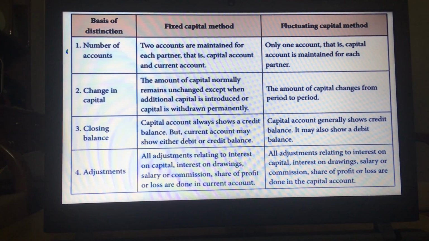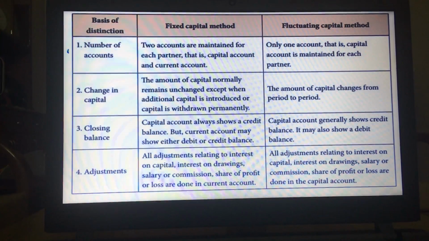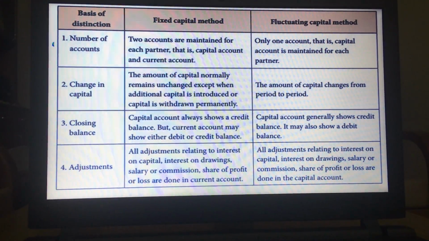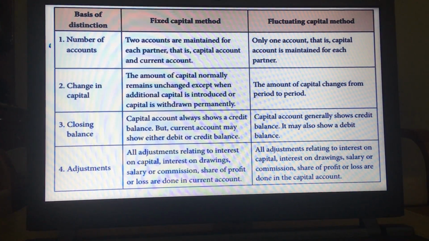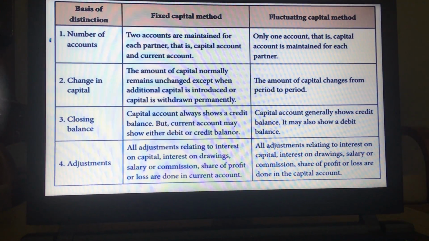When we talk of change in capital, the amount of capital normally remains unchanged, except when additional capital is introduced or capital is withdrawn permanently by the partner in case of the fixed capital method.